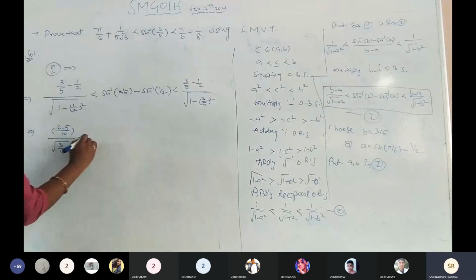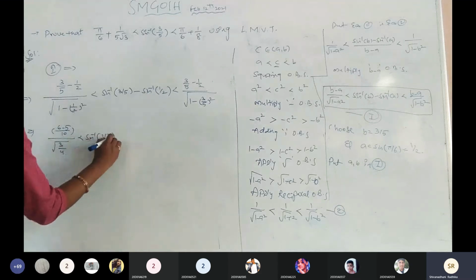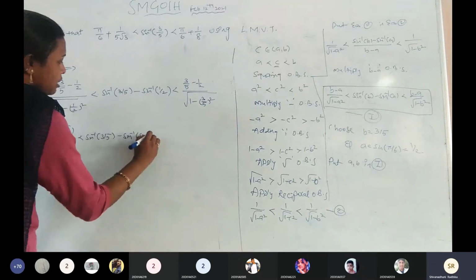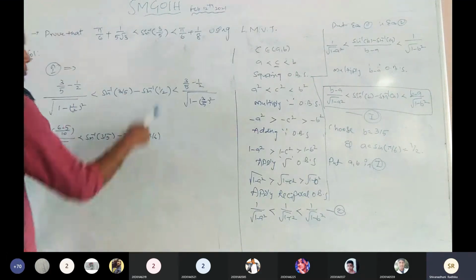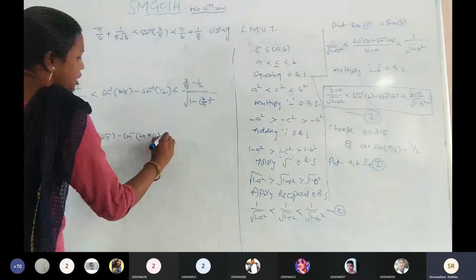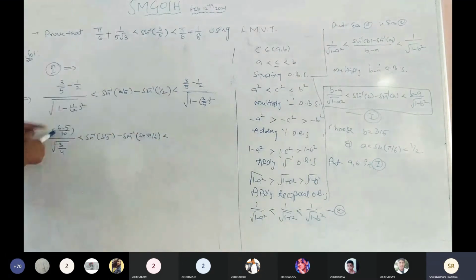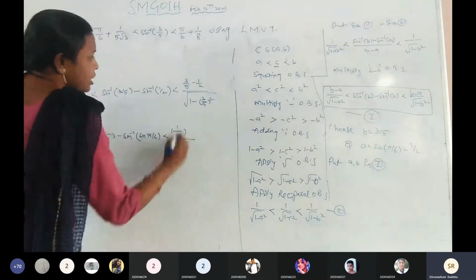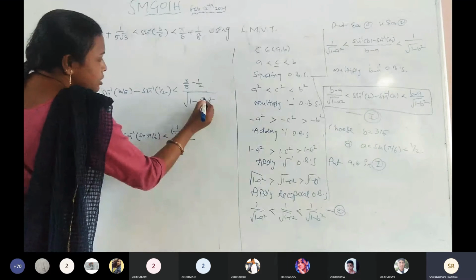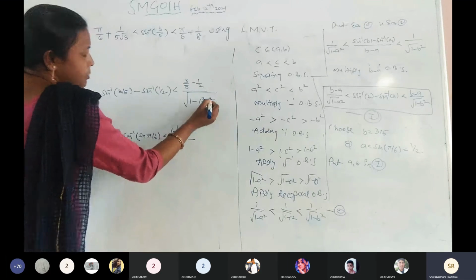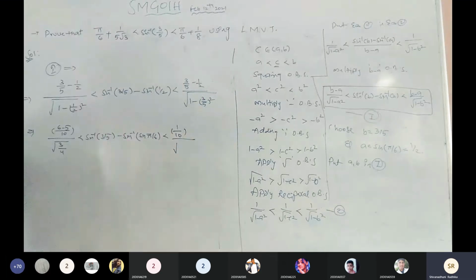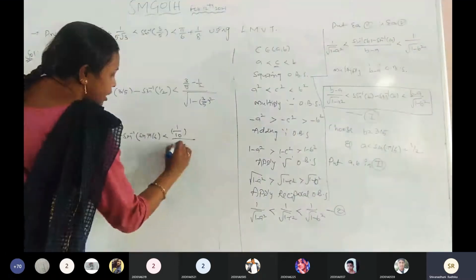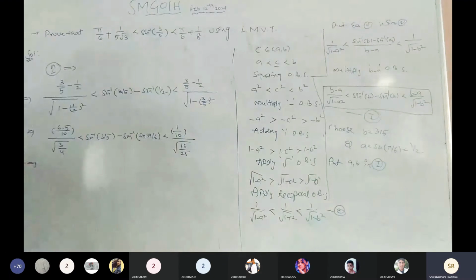Now, which is less than sine inverse of 3 by 5 minus sine inverse 1 by 2, can be written as in the sine table sine pi by 6. Sine pi by 6 is 1 by 2. Is it clear? Now again 3 by 5 minus 1 by 2, same calculation. This is 1 by 10. So this one also 1 by 10 by under root of 9 by 25. 3 by 5 whole square is 9 by 25. LCM also 25. 25 minus 9, 16 by 25. Is it clear? Again, I am going to write here.